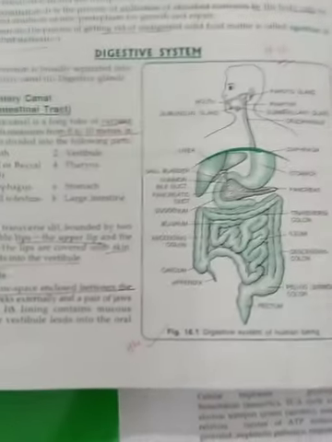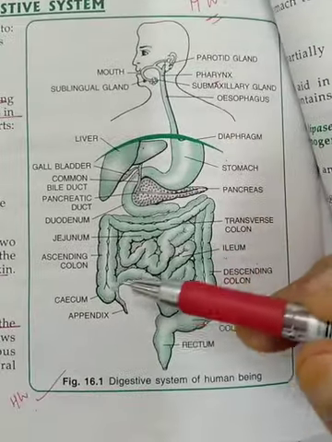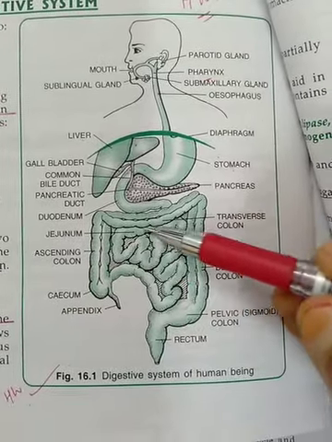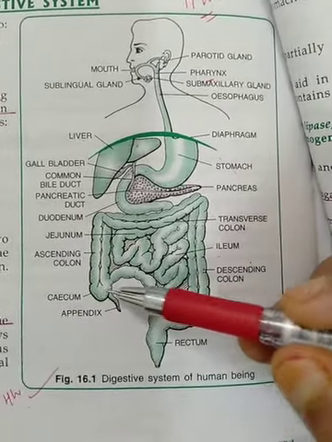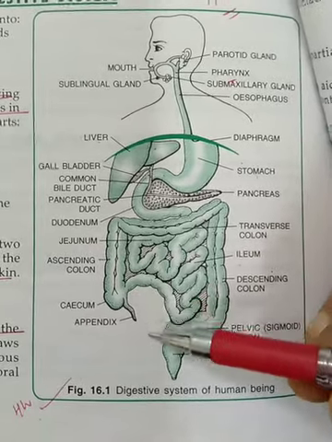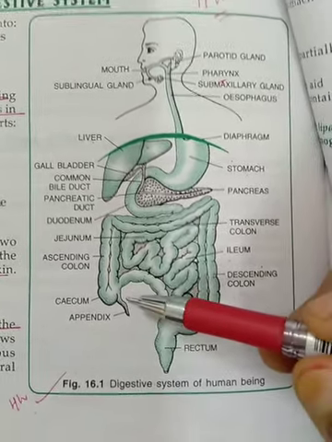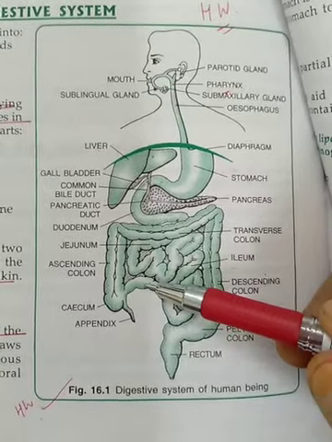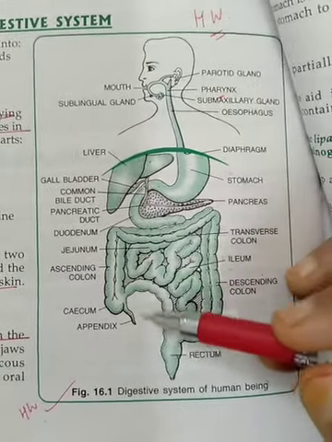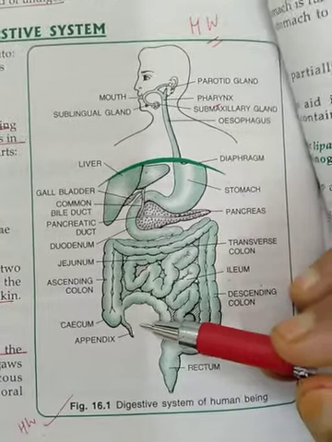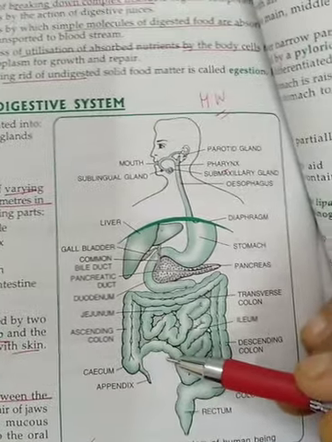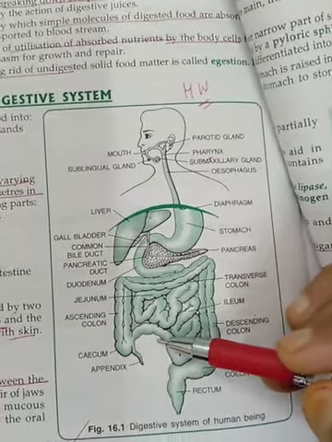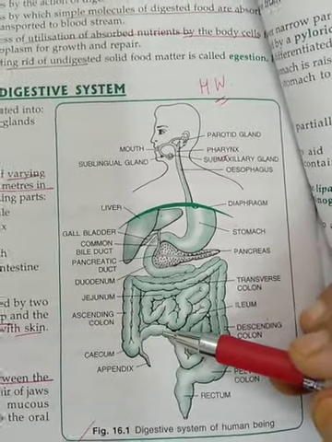Then moving on to the last part, the large intestine. You can see at the junction of the small intestine and the large intestine is a blind pouch-like segment called the vermiform appendix. This is some 3 to 4 inches long, right? And it is supposed to be a vestigial organ. Vestigial means today it is functionless, but many millions of years ago it was definitely functional.